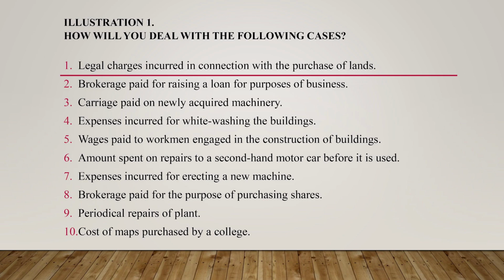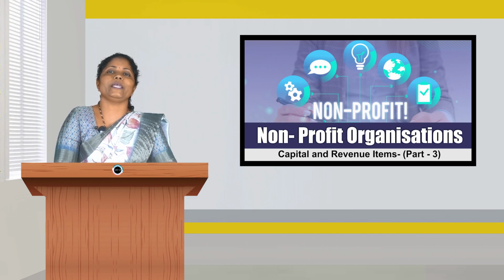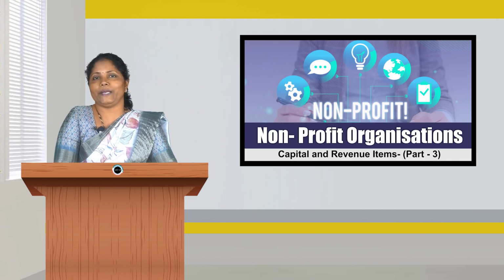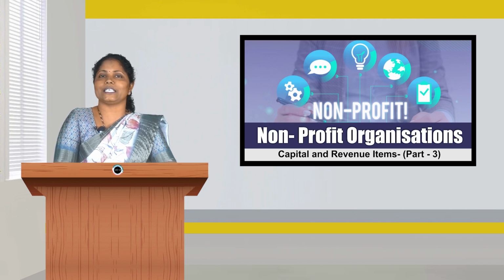The next one is cost of maps purchased by a college. In any educational institution, the maps will be considered as an asset, so that will be treated as a capital expenditure but not a revenue expenditure. Moreover, the maps will not be purchased by a college repeatedly. So all such expenses for educational institutions are capital expenditures.